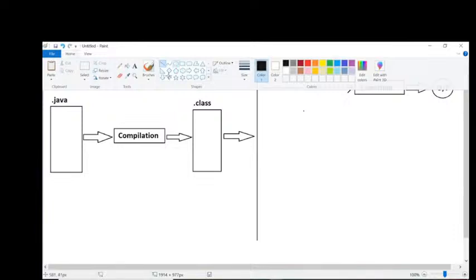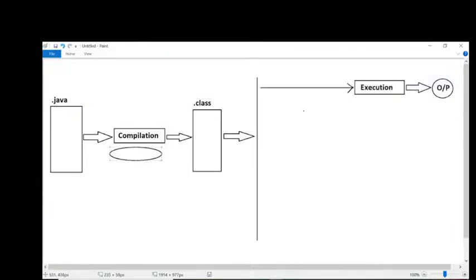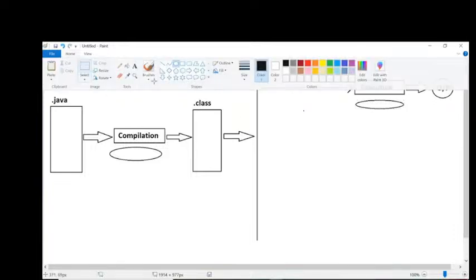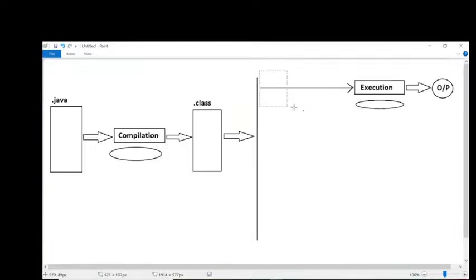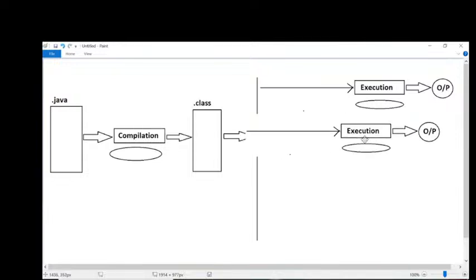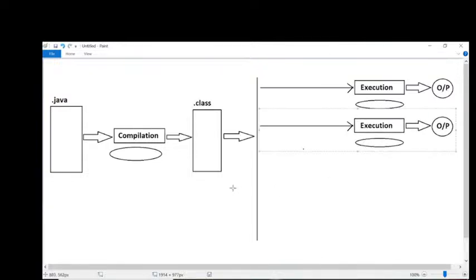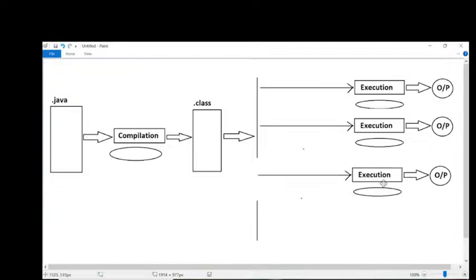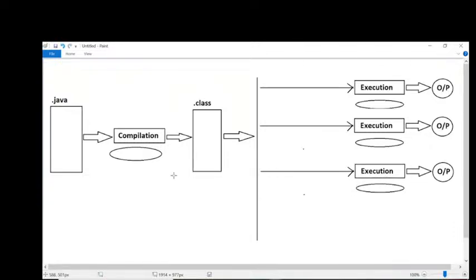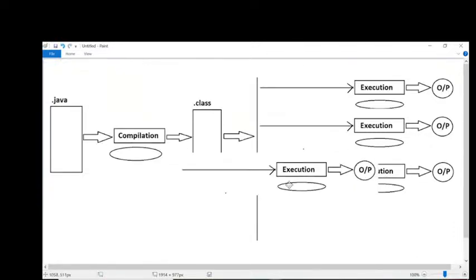For compilation purpose here, we are going to use one operating system. Later I will confirm it. For execution purpose, we are using another operating system. Now this is one time execution here. Like this, how many times do I want to execute my program? Multiple times. Third time. Similarly, fourth time I want to take it.